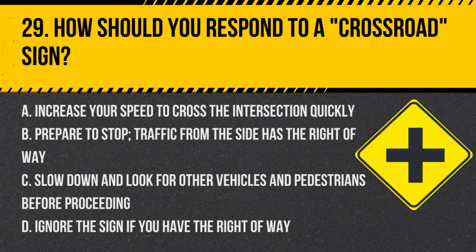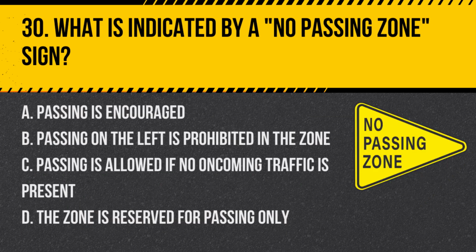Question 29. How should you respond to a crossroad sign? A. Increase your speed to cross the intersection quickly. B. Prepare to stop. Traffic from the side has the right of way. C. Slow down and look for other vehicles and pedestrians before proceeding. D. Ignore the sign if you have the right of way. Answer. C. Slow down and look for other vehicles and pedestrians before proceeding. A crossroad sign warns of an upcoming intersection, indicating that you should slow down and be prepared to yield or stop if necessary.